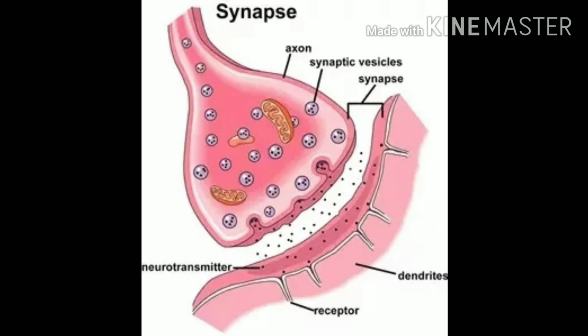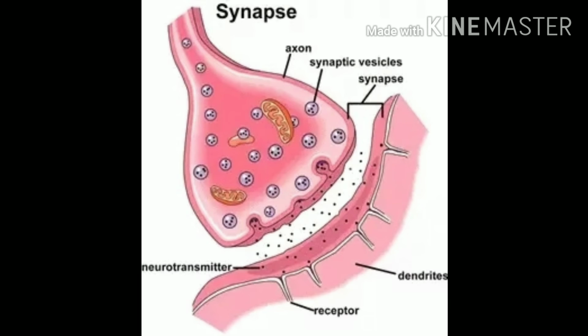Okay. Now the very important question about this chapter is, define synapse. Synapse is a point contact, you can write it down, between the terminal branches of the axon of one neuron with the dendrite of another neuron.